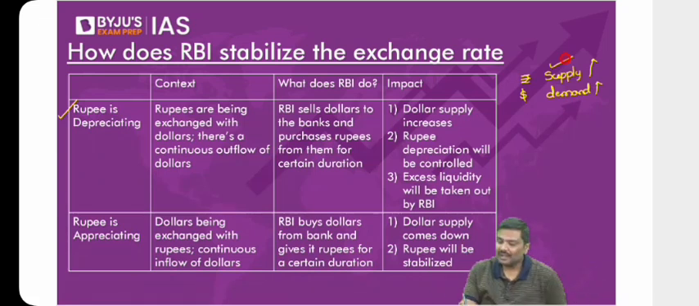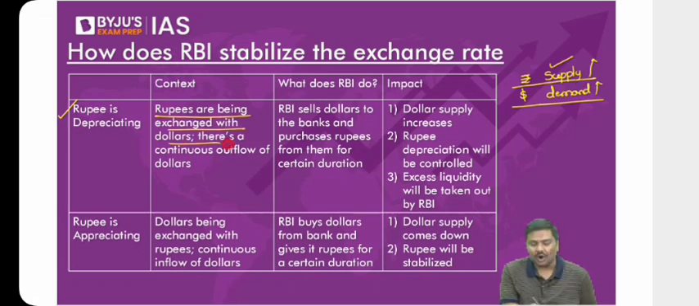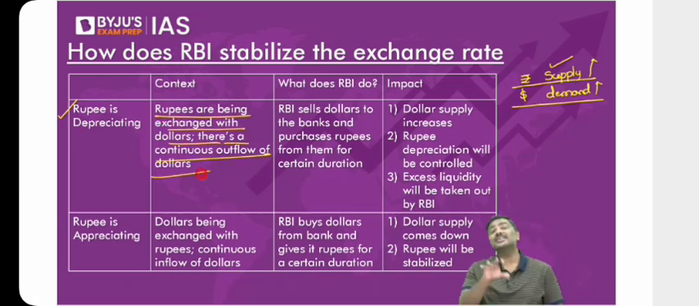So what has happened? Demand for the dollars has increased, supply of the rupee has increased. So rupees are being exchanged with the dollars. There's a continuous outflow of dollars from the domestic market. Now what is the role of the RBI? What is the role of the RBI here?